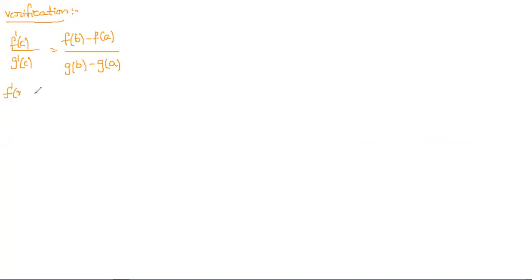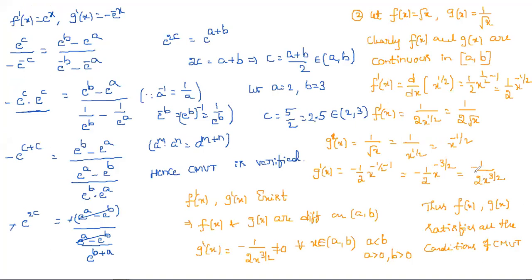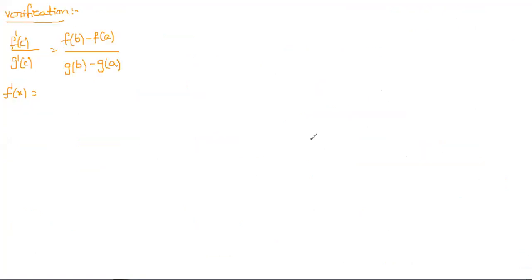So f dash of x is 1 by 2 root x, and g dash of x is equal to minus 1 by 2 into x power 3 by 2. So this is g dash of x.